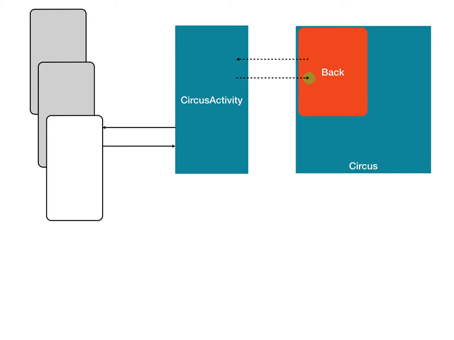The back class realizes that we're going to be making a network call here, so it wants to show a busy screen to the user. A new state is constructed and sent to the Circus activity, which moves the state onto the UI thread and then delivers it to the activity where it is rendered. We have now told the user we're about to do something that takes some time.